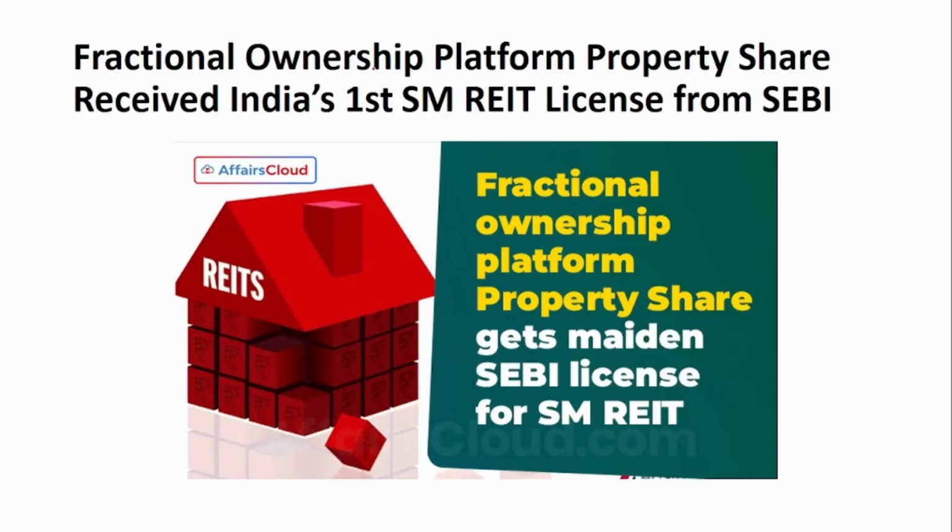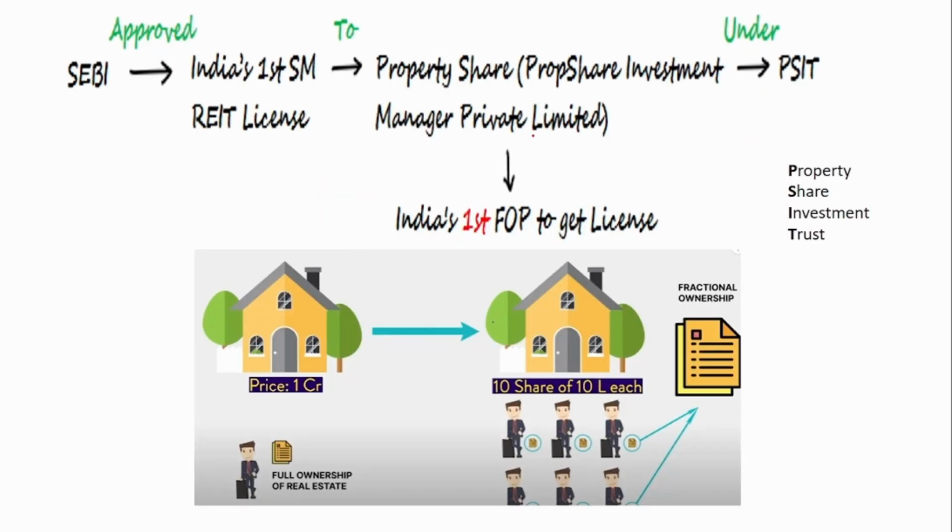Next news is about a fractional ownership platform getting a REIT license. So what is this fractional ownership? See, if one person buys one entire home costing around 1 crore, then he gets full ownership of that property. When it costs 1 crore and people don't have that much money, many people come together and invest their part in that project, and then they get a part of the ownership.